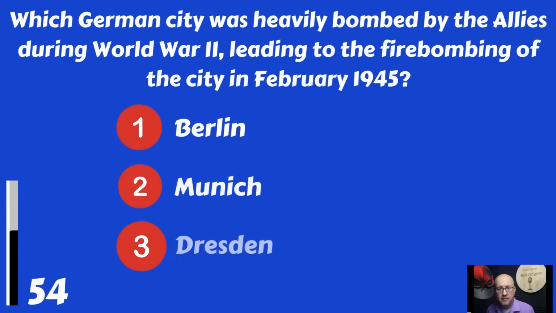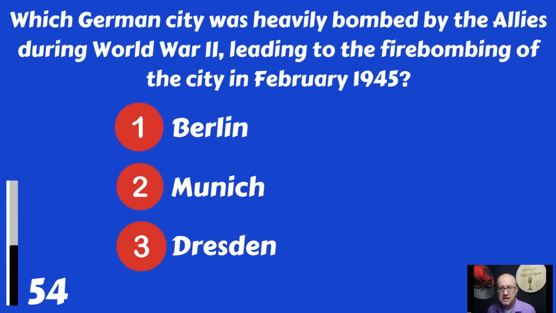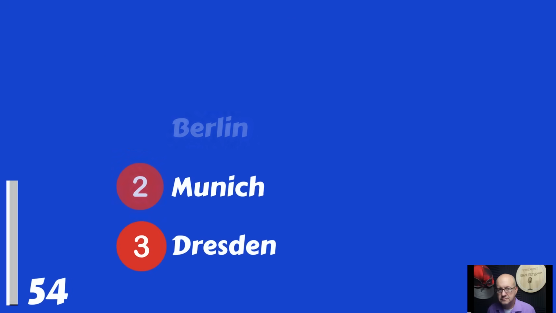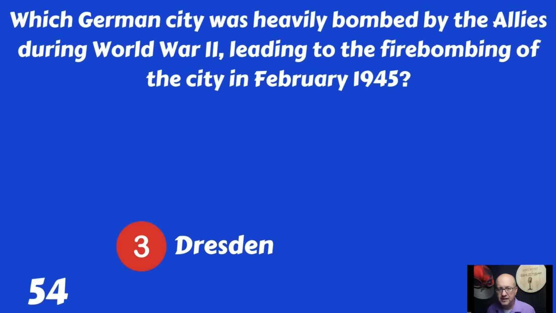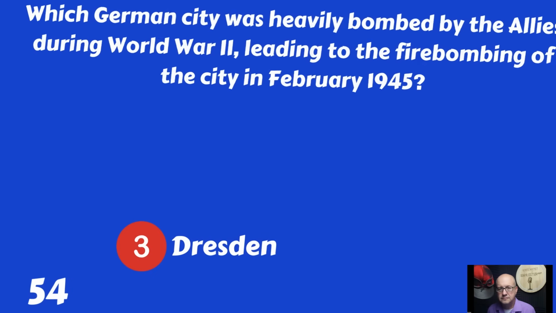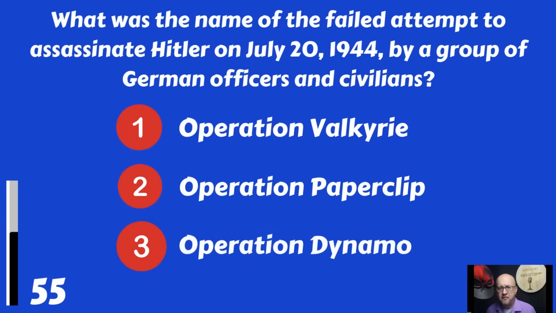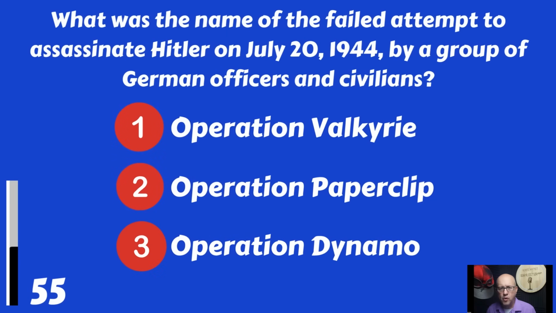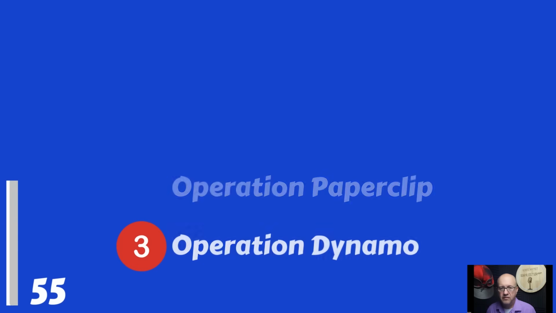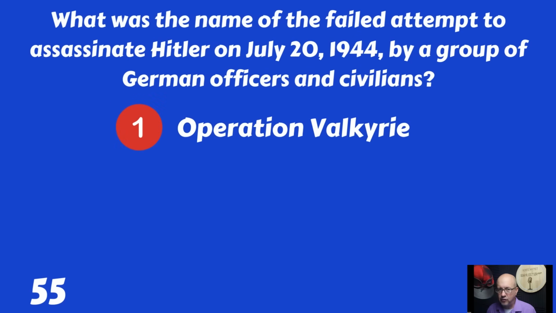Which German city was heavily bombed by the Allies during World War II, leading to the firebombing of the city in February 1945? Berlin, Munich, or Dresden? The answer is Dresden. What was the name of the failed attempt to assassinate Hitler on July 20th, 1944 by a group of German officers and civilians? Operation Valkyrie, Paperclip, or Dynamo? That was Operation Valkyrie.